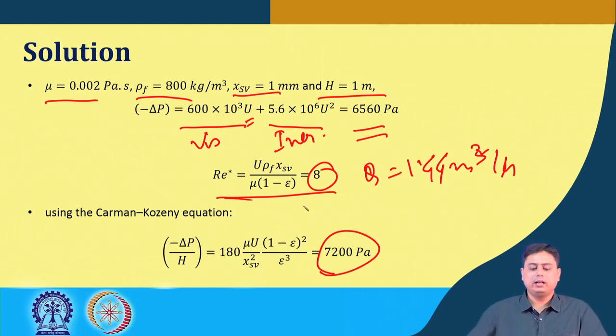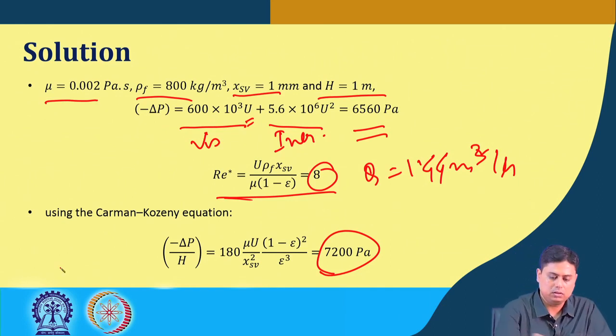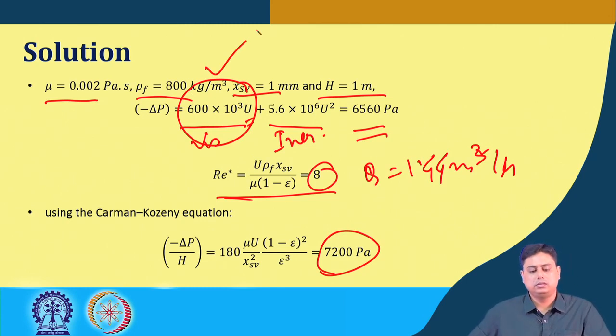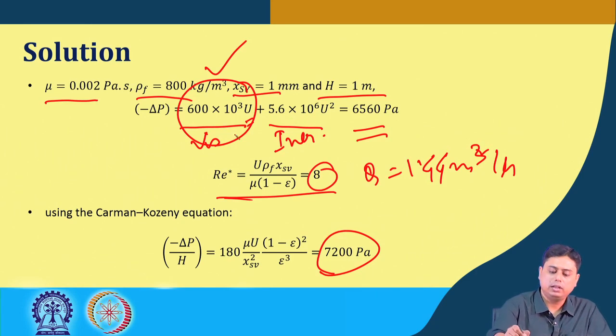Or in fact, after calculating this particle Reynolds number, one could have used only the first part of the Ergun equation, that means only the viscous part, neglecting the inertia part, because in laminar flow we have mentioned repeatedly that the viscous term makes most of the contribution.